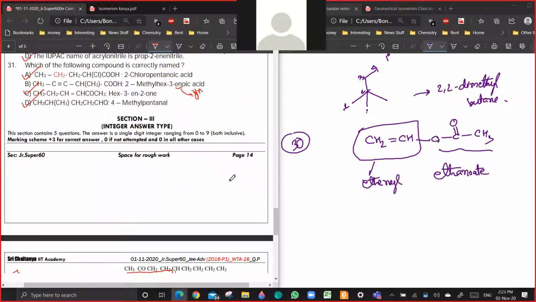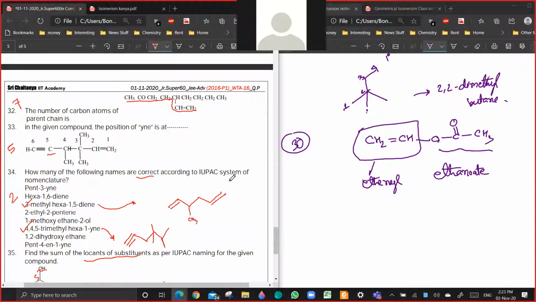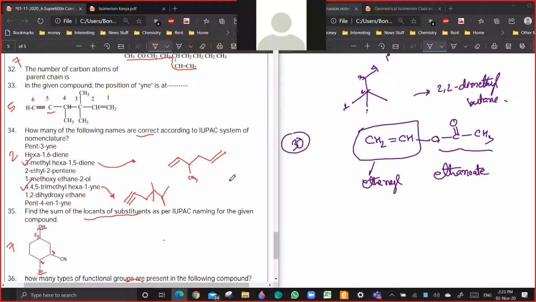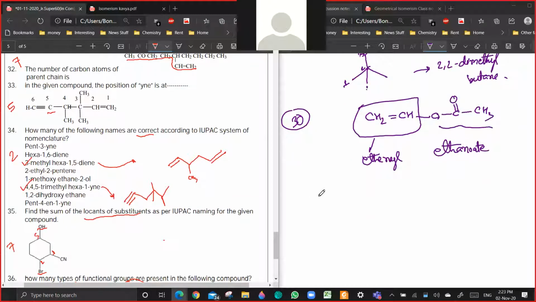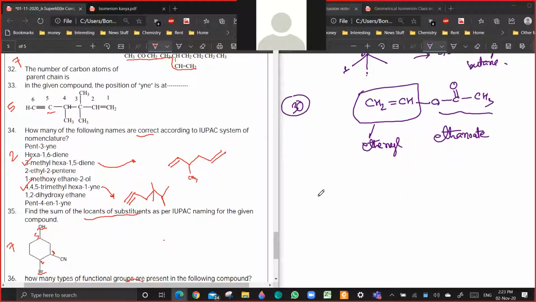32 to 34. You are getting 3. You are getting 1.